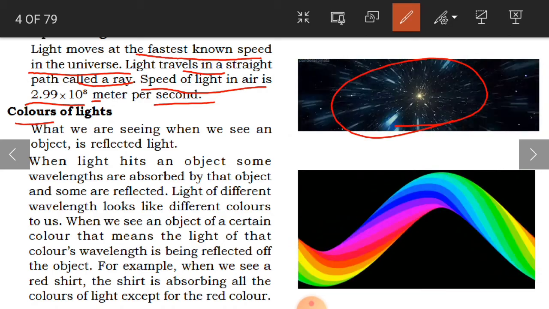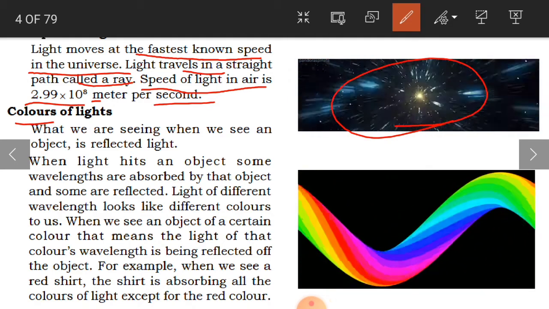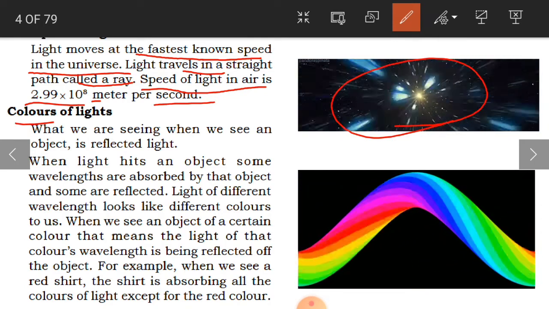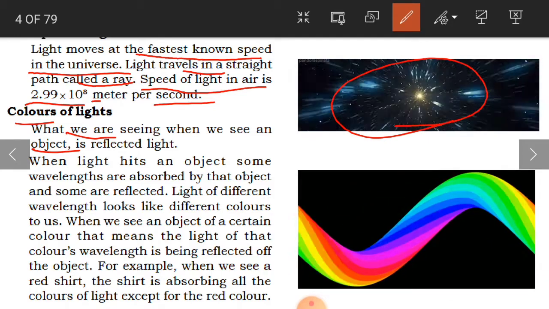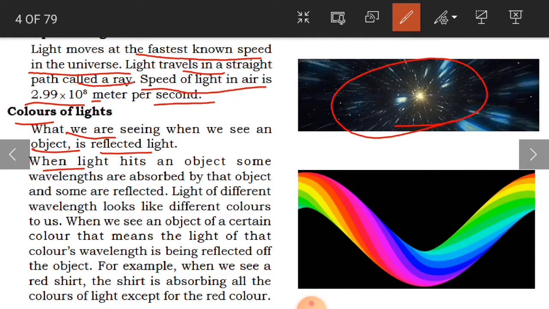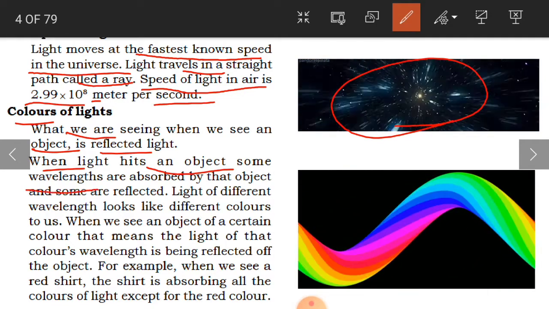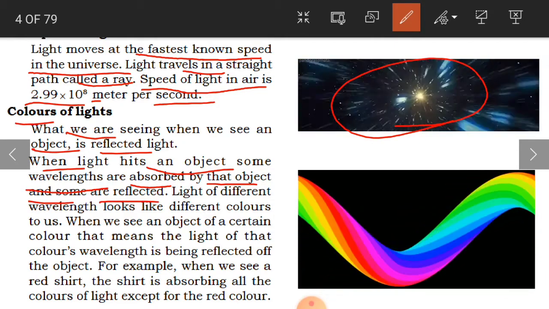What we are seeing when we see an object is reflected light. So when light hits an object, some wavelengths are absorbed by the object and some are reflected.